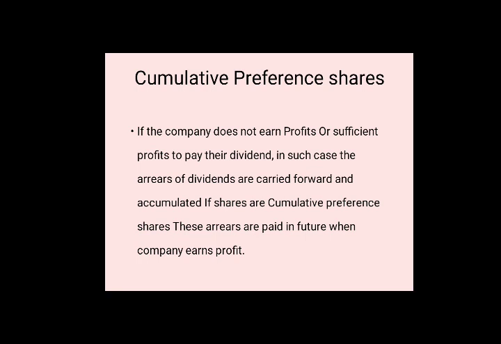Now we are going to discuss cumulative preference shares. This is the first type of preference shares. If the company does not earn profits or sufficient profits to pay their dividend, in such case the arrears, that means the delayed payment of dividends, are carried forward to the next term and accumulated, that means saved, if the shares are cumulative preference shares. These arrears are paid in the future when the company earns profit.